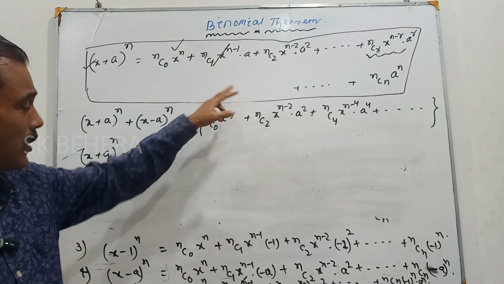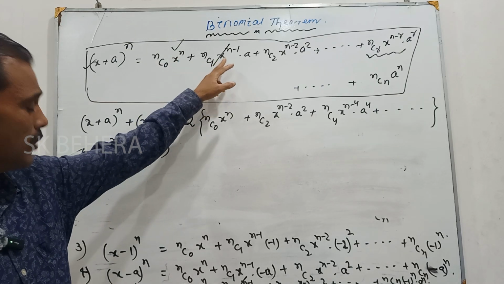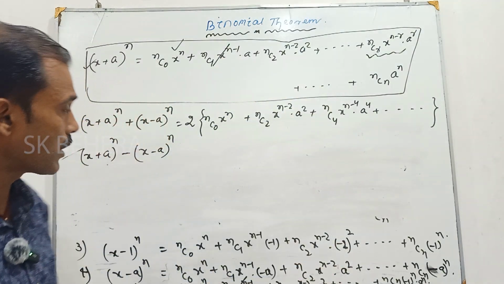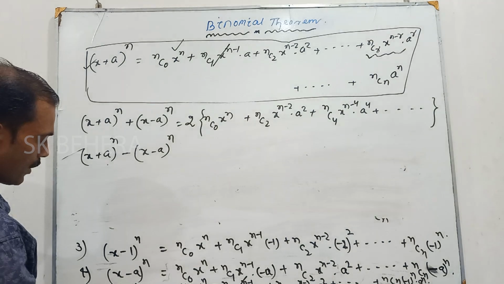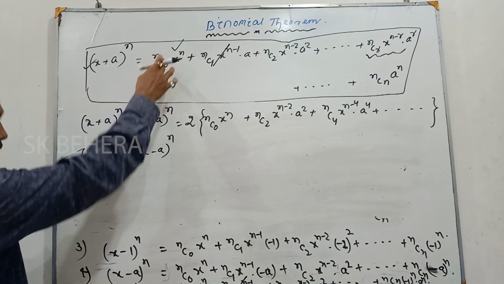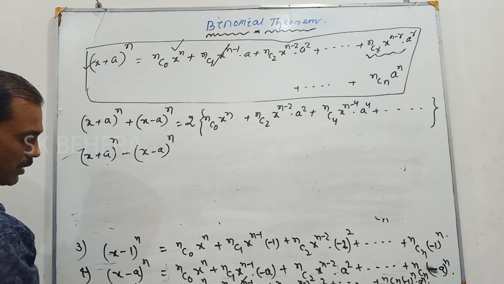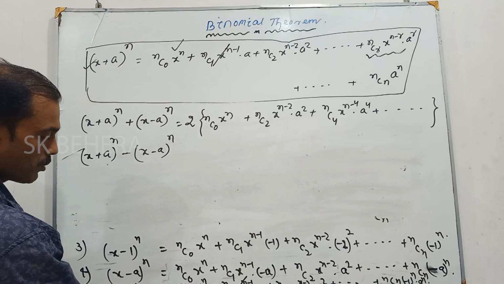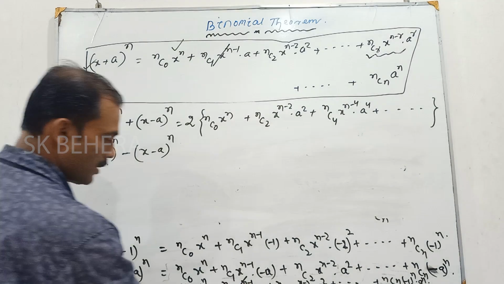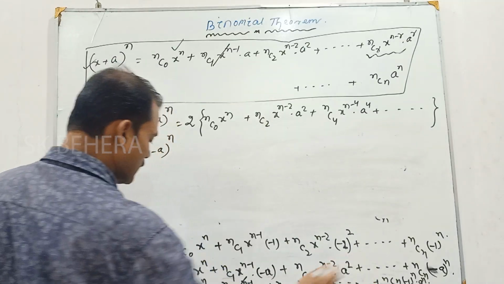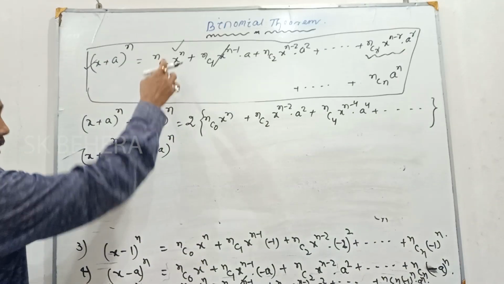You see, this one is the first term, this is the second term, and the fourth term will be cancelled out. Now if we subtract this, then the first term will be cancelled out. This will be positive, this will be negative. This term is negative, this will be positive, changing the sign. So the first term will be cancelled out.